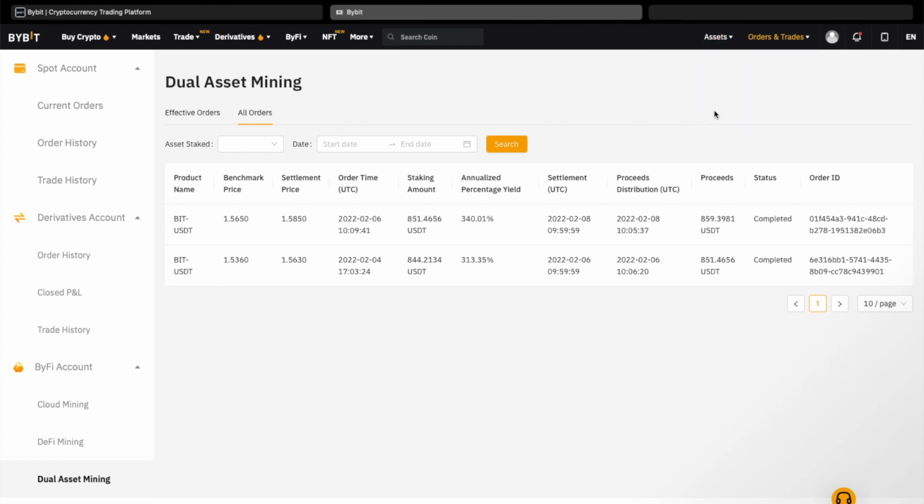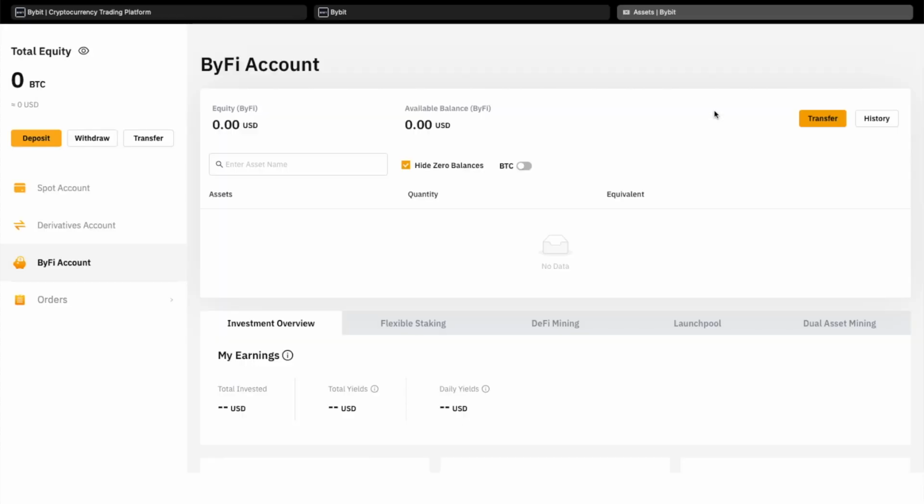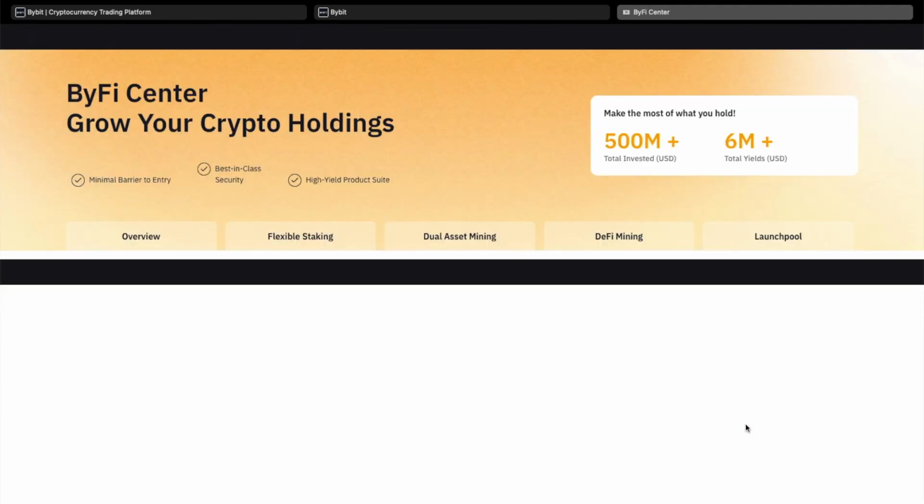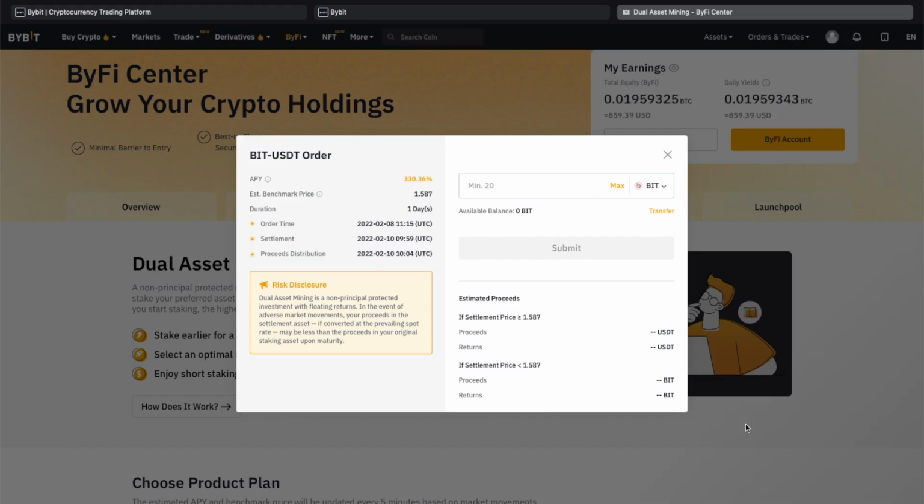In the meanwhile, I go to my Bybit account, to stake the dual assets again. Because both times I ended up making USDT, and the total value of my account was growing, we can conclude that both times the settlement price was above or equal to the benchmark price. In order for me to be lucky for the third time, the settlement price should be above or equal to 1.579. And this should be the price of the BIT token at the settlement date, which is, again, 2 days from now.